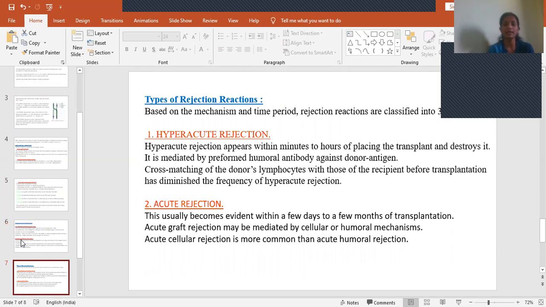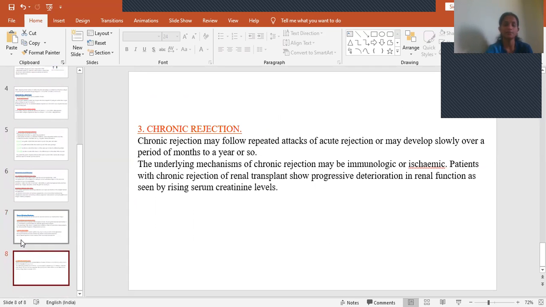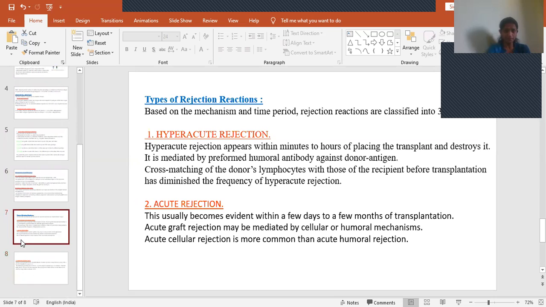Depending on the mechanism and time period, rejection reactions are classified into three different types: hyperacute rejection, acute rejection, and chronic rejection. Hyperacute rejection reaction: the name is hyperacute, that means it happens very fast, immediately. The rejection appears within minutes to hours of placing the transplant and destroys it. That is why it is called hyper.